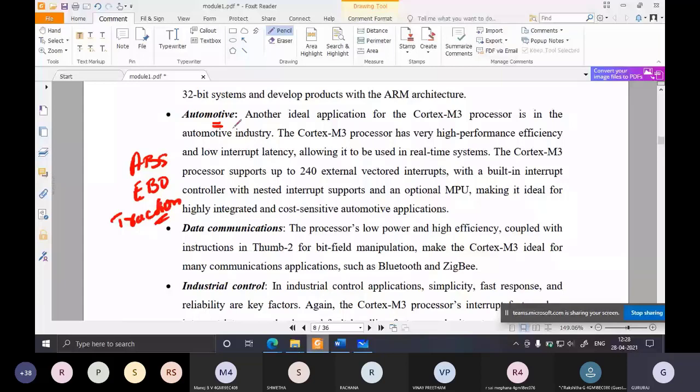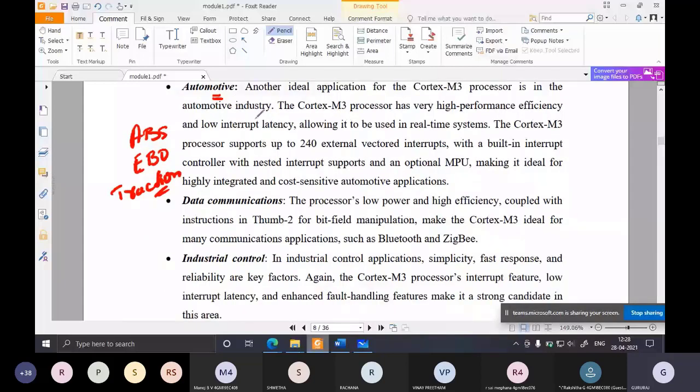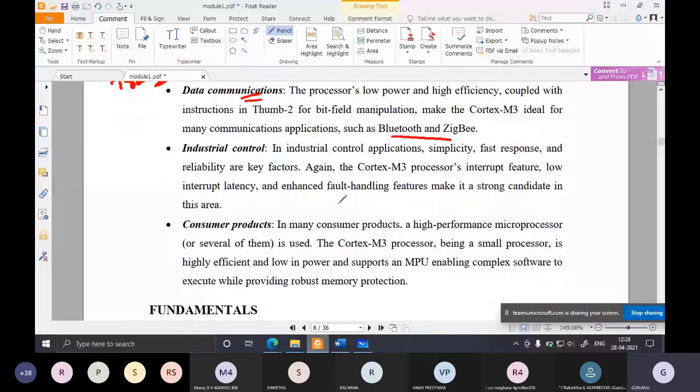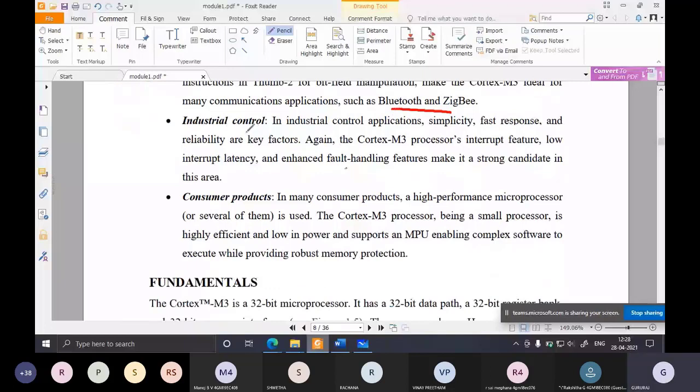Next, they are also used in data communication applications like Bluetooth and Zigbee. ARM Cortex-M3 processors are used there too. Then in industrial control, you might have seen on infotainment channels like National Geographic or Discovery, where the entire industry is automated.